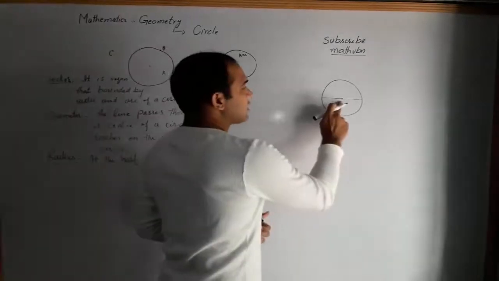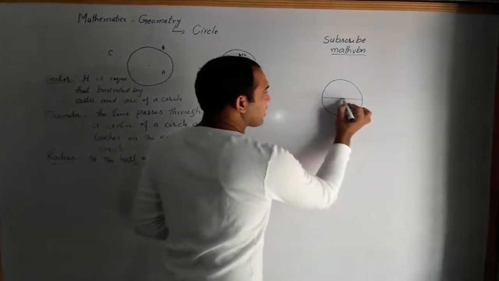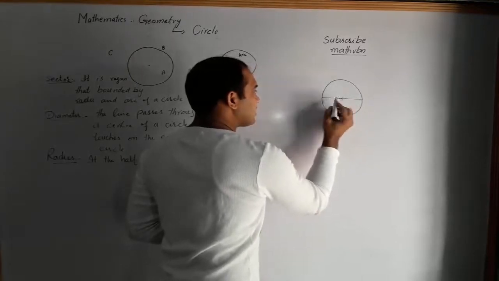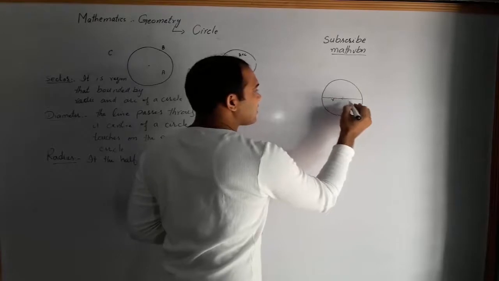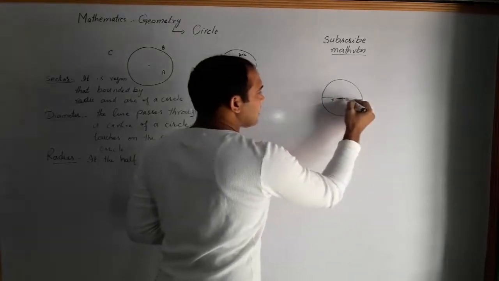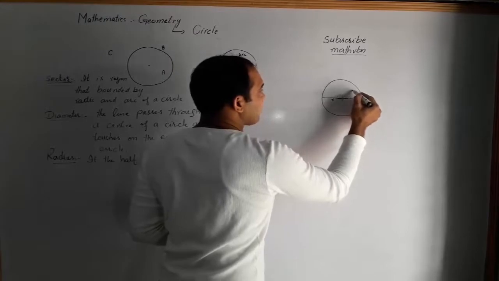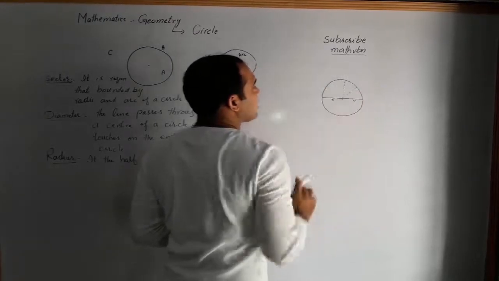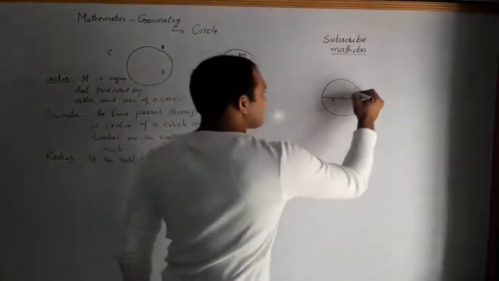Let's see here. This is the center. If we cut this point, this is a radius, this is a radius, and from any side this is a radius. You can define this, you can draw this. These are radii.